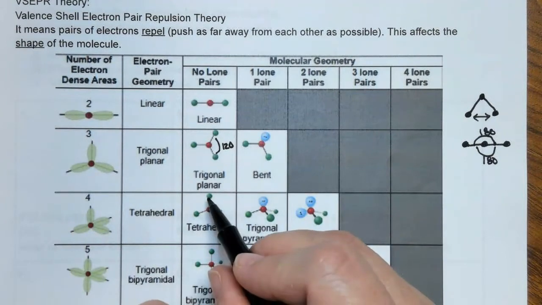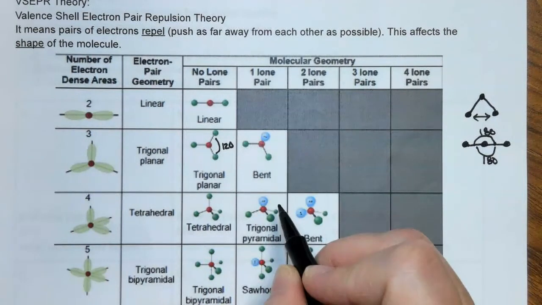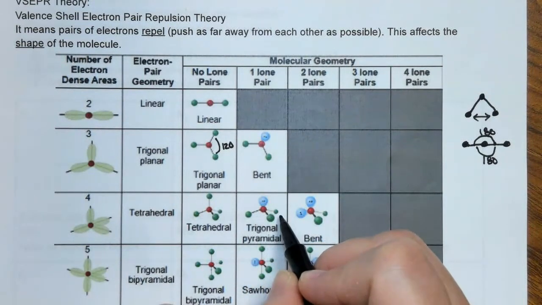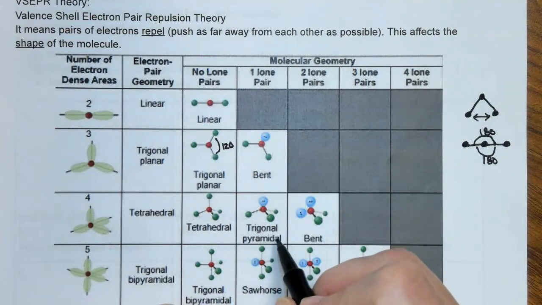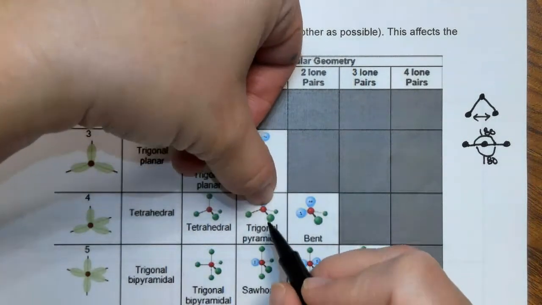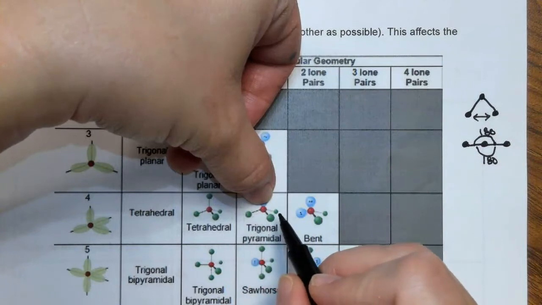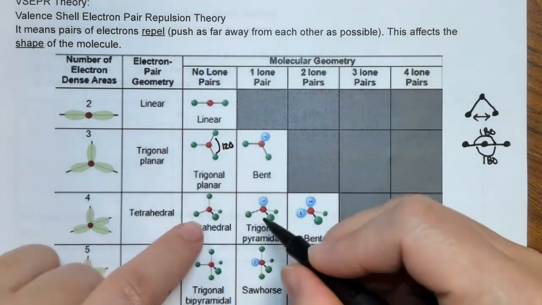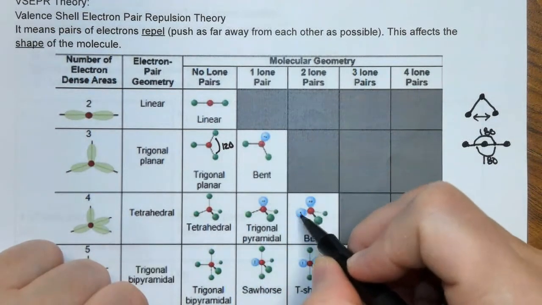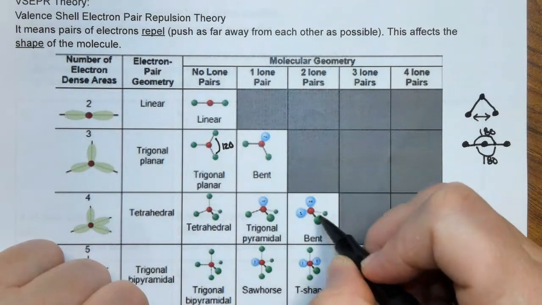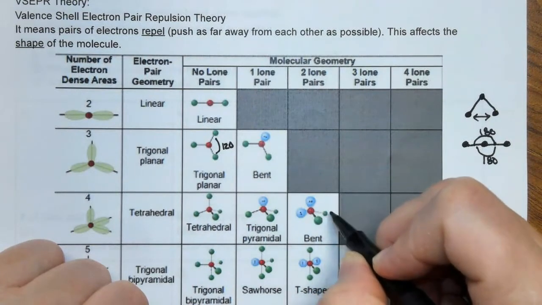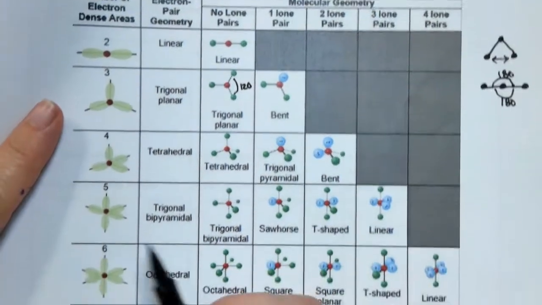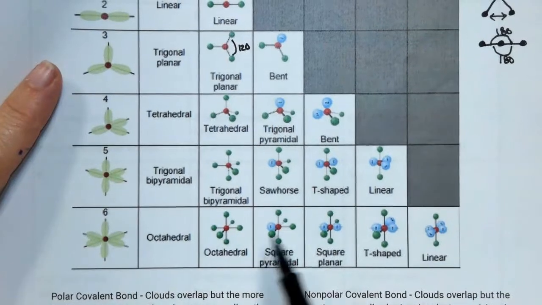Now, if we have, instead of this atom, a pair of electrons on the center, that's going to just kind of push these toward each other. So this will be called trigonal pyramidal, because if you ignore this, it looks like they make a triangular pyramid base. Okay, and then over here we have, instead of one lone pair, now we have two lone pairs, and that's going to push these two atoms toward each other, and so you can see these look like they are in a bent shape.